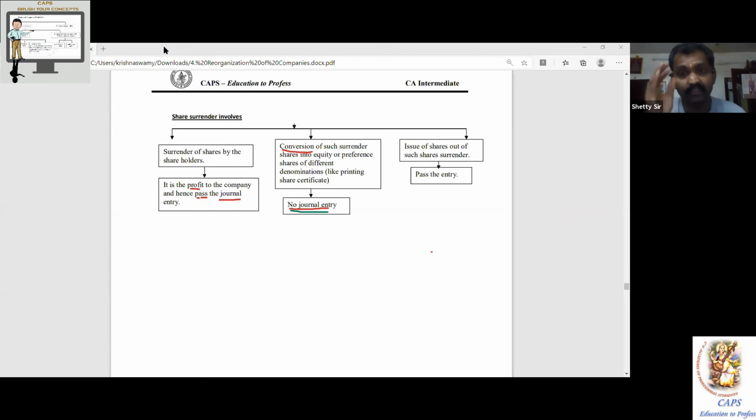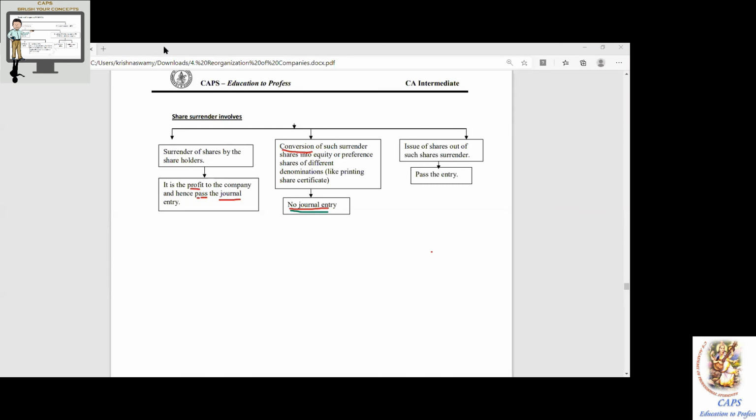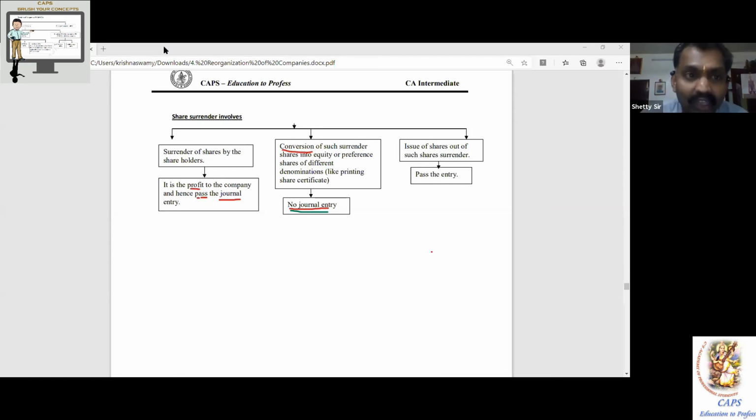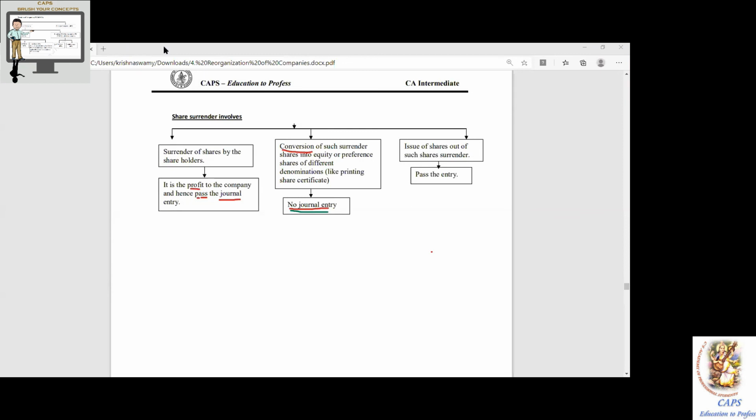Preference dividend which is in arrears. If you are not at all going to pay, no entry because it is not appearing within the balance sheet. If it is not appearing within the balance sheet, how can you cancel which doesn't exist? Whereas out of 30 lakh, if you are paying 10 lakh, it is a loss for you. It is not in the balance sheet. Any loss, where should I debit? Capital reduction account.